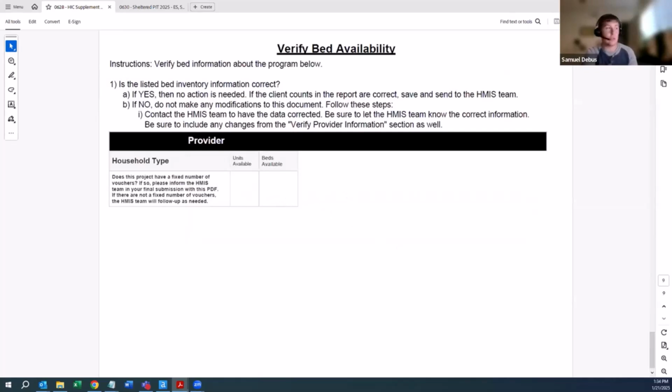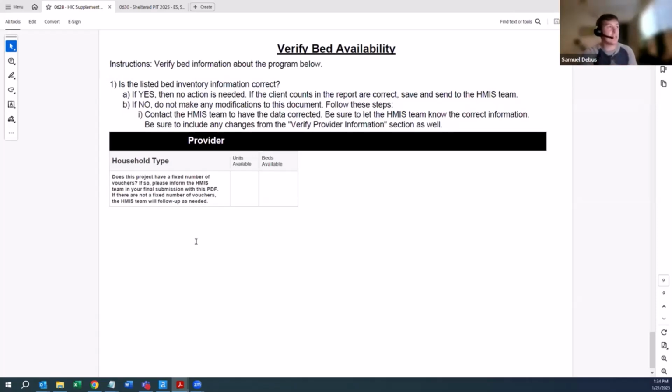As a note, for projects that do have vouchers, we will calculate those beds in most cases. So you might receive this little note. If you have a fixed number of vouchers, then you'll want to contact us about what that is. That's almost never applicable unless you have a HUD-VASH program. In the vast majority of cases, if you have vouchers, tenant-based, scattered site, whatever we call it, the HMIS team will calculate the number of beds and units on your behalf. So super easy. This is true for RRH projects 100% of the time. If you're in RRH, don't worry about beds or units. Just let the HMIS team record it according to federal regulations.